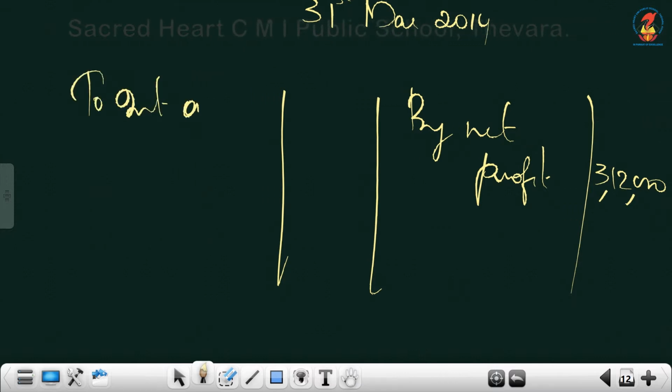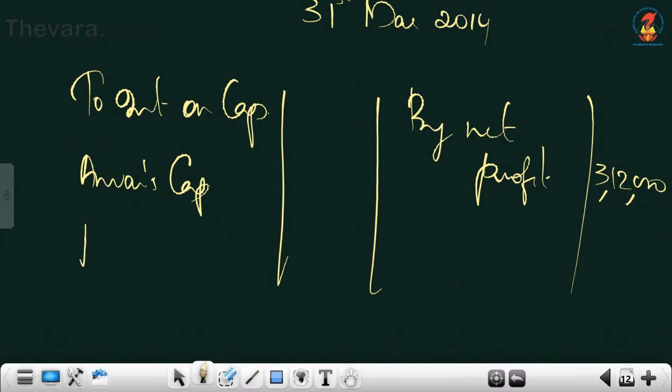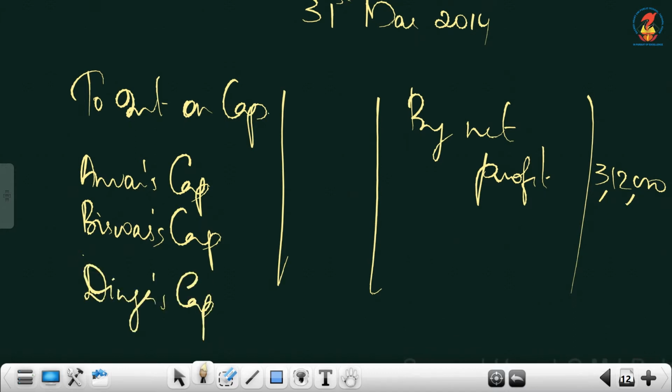To interest on capital. You have to compute the figure. Interest on capital, it's not fixed capital, so you can just write capital account itself. So write in the inner column Anwar's capital account. You need to leave line. It's Bishwas capital account. And the third one, Divya. Here you don't have to leave any line. That is just when you distribute the profit, you have to leave one line and write to adjust the guaranteed profit. All these figures you can write directly.